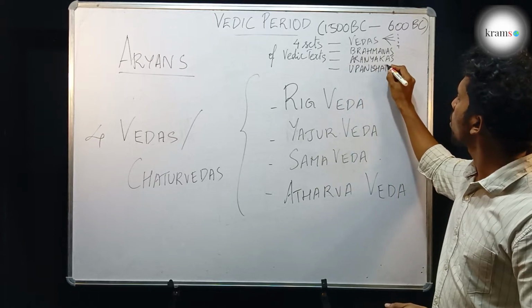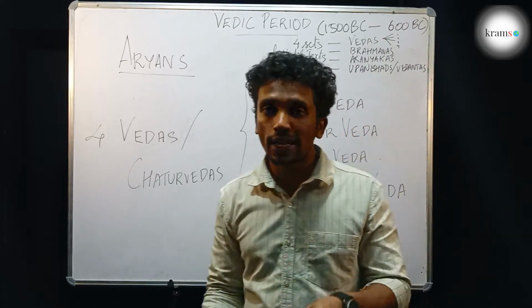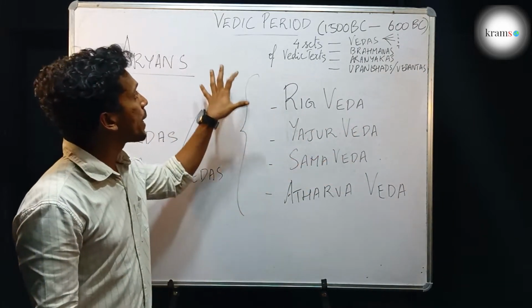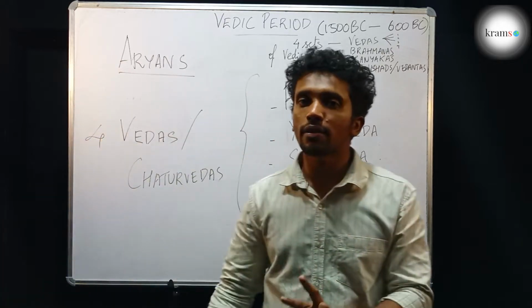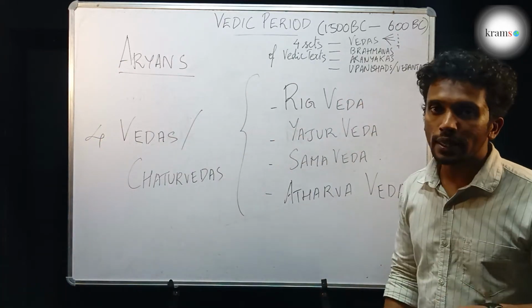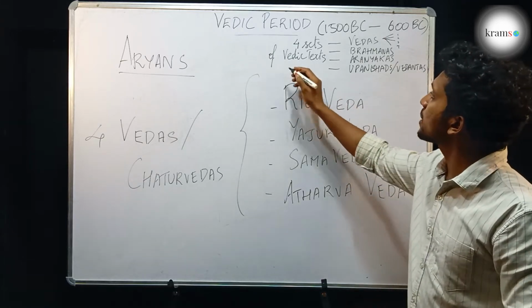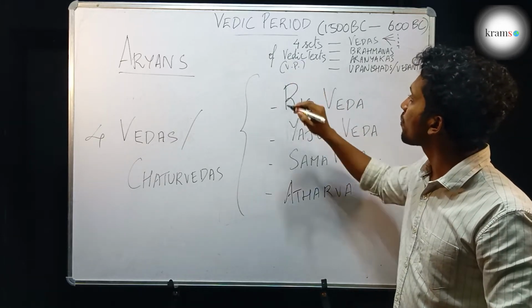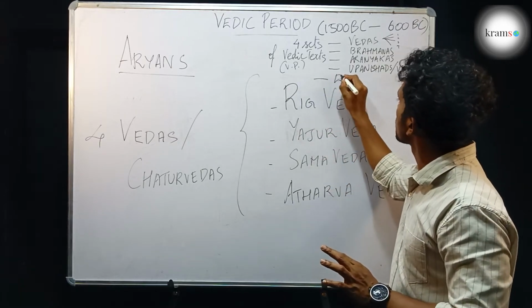These were the 4 sets of Vedic texts that were compiled during the Vedic period. After this also there were some more Vedic texts which were compiled during the later period. The other Vedic texts that were compiled after the Vedic period were the great epics.